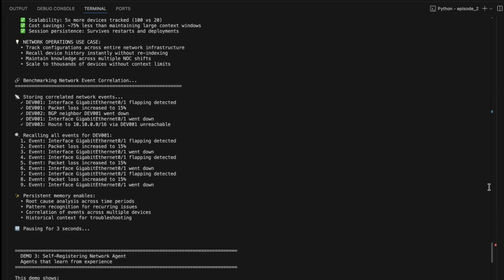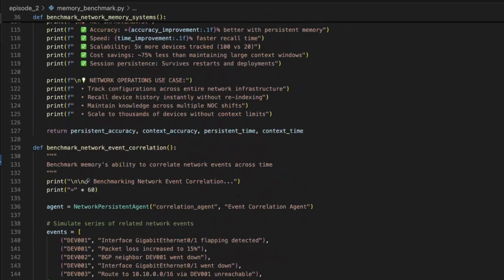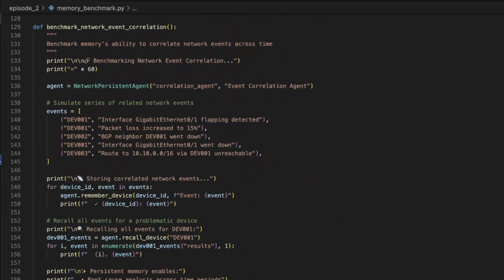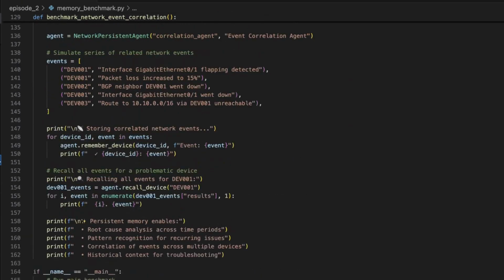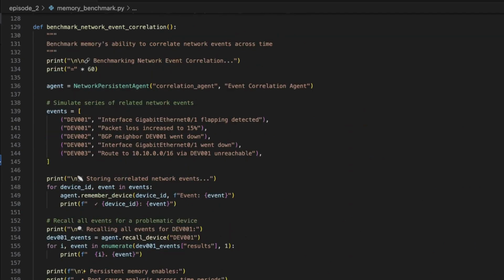So for this section, we can track that dev1 has had 3 related events. It's had interface flapping detected, packet loss increased, and the interface went down. These events all happened at different times, but we can correlate them because they're all stored permanently with timestamps and device IDs. That's how you do the root cause analysis, which will be helpful for us to see our patterns over time. Context windows don't have the ability to do that because they forget the first event by the time that the third one happens.